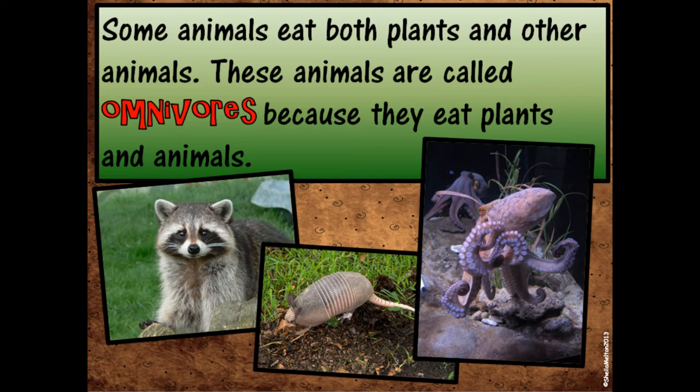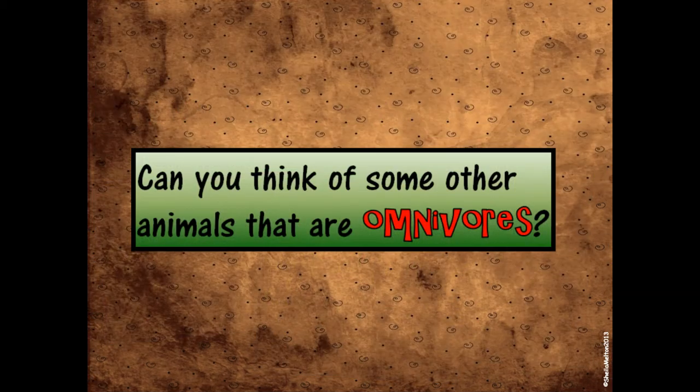Say it with me: omnivore, omnivore. If we add an S to the end, we know that there's more than one of them. Omnivores. Animals are omnivores when they eat meat and plants. Let's take a look at some examples. We have the raccoon, we have an armadillo, and we have an octopus. Ooh, are you an omnivore? Do you eat meat and plants? I'm an omnivore. Can you think of some other animals that are omnivores?